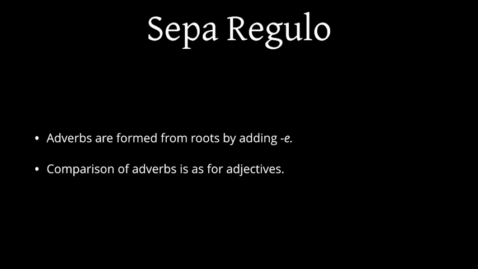The 7th rule tells us how to form adverbs, that you can form them from roots by adding e, and that the comparison of them is as for adjectives. That is to say, using pli, plej, and ol.